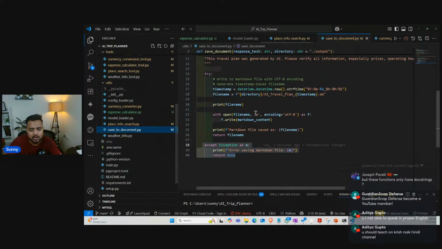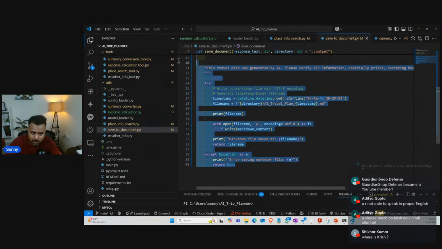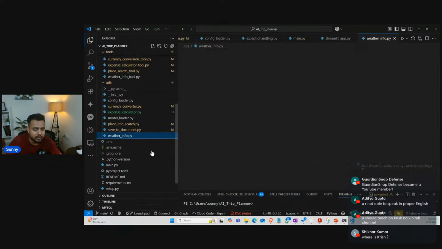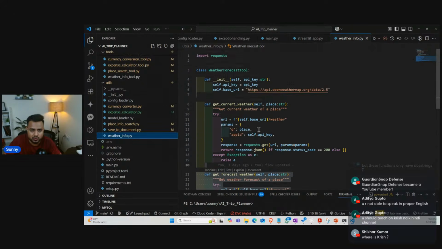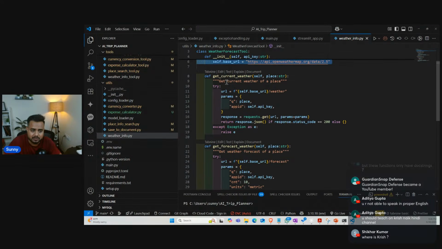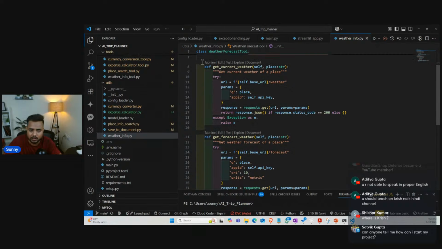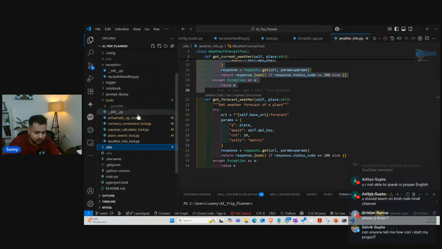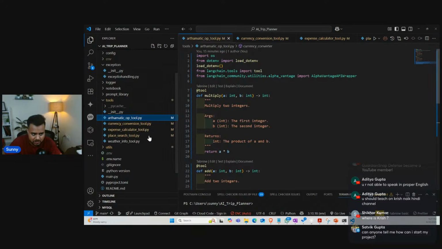Now, if you want to save the data, we can save it in this markdown format. So this is my complete code for it. Now, if we want to get weather information, here is the real-time API for that, and I already discussed this in my previous class. If you don't know about it, you can check it out. To get the forecast weather as well as the current weather, there are two functions. Now what I'm doing, guys, is writing further calculation inside the tool, and after that I'll provide you the code, and then we are going to generate an API key.